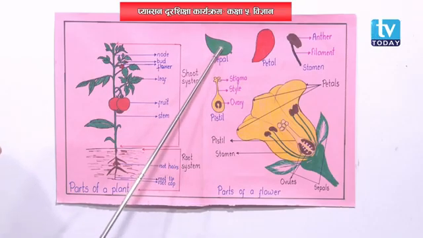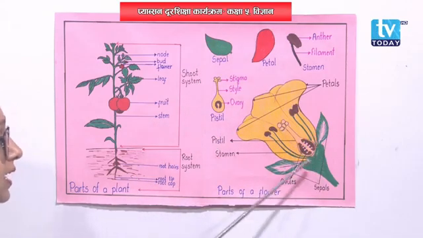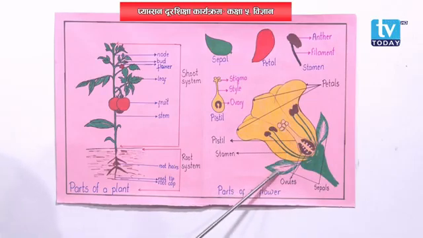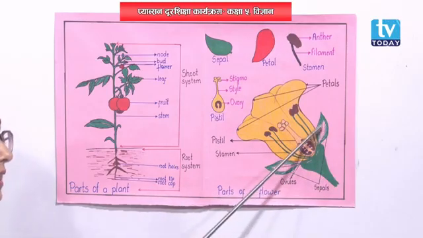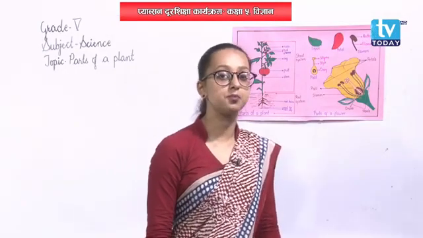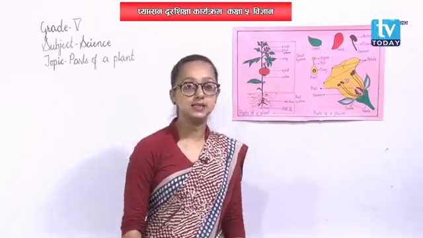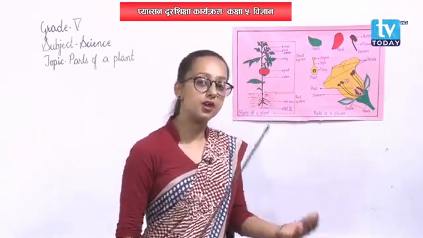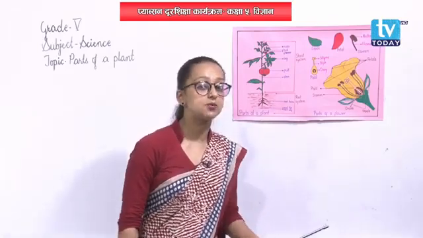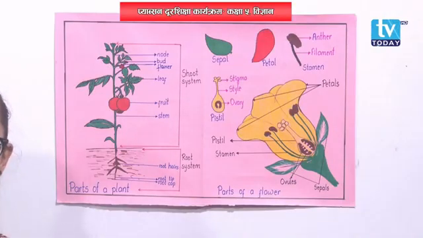Sepal is green in color. See, it is colored green, right? Here also I have labeled sepal over here. This is the outermost whorl of a flower and it is green in color. Then, what is the function of sepals? Sepals protect the flower in its early stage. That is, whenever the flower is young, it is protected by calyx or by sepals.